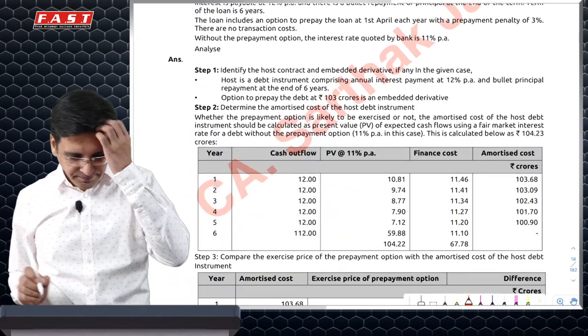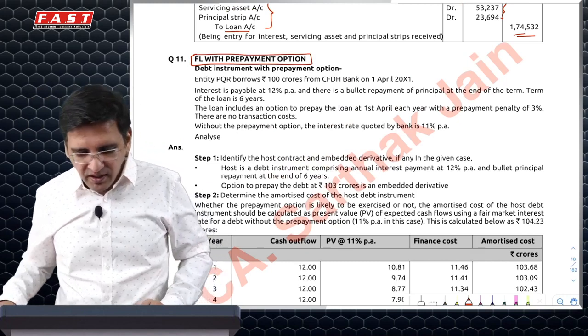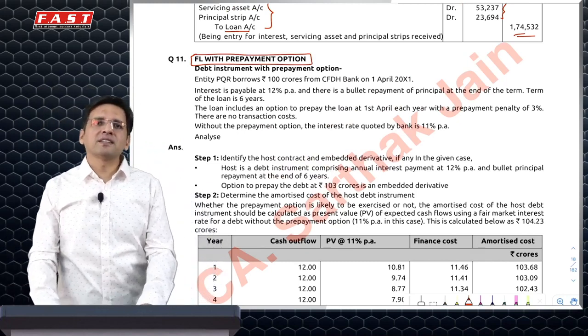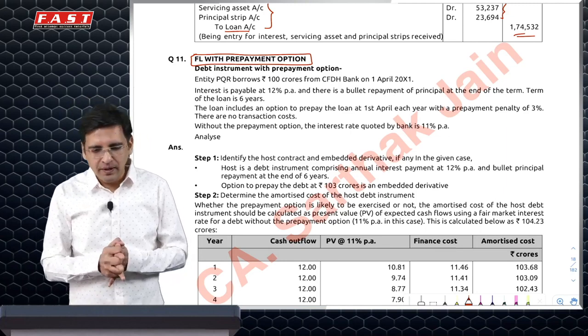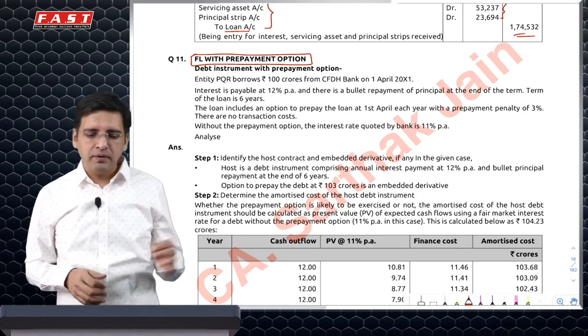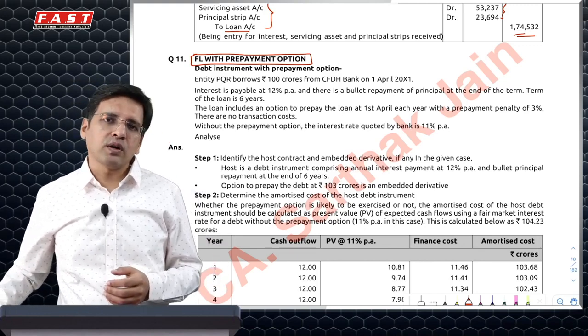That's about it. And then there's the special question which the institute added in the study material. Not likely to be asked in exam, but many students do get confused with this question. That's why I've included it in the question bank. Financial liability with a prepayment option. First and foremost, let me get you the concept of this as to what it is.